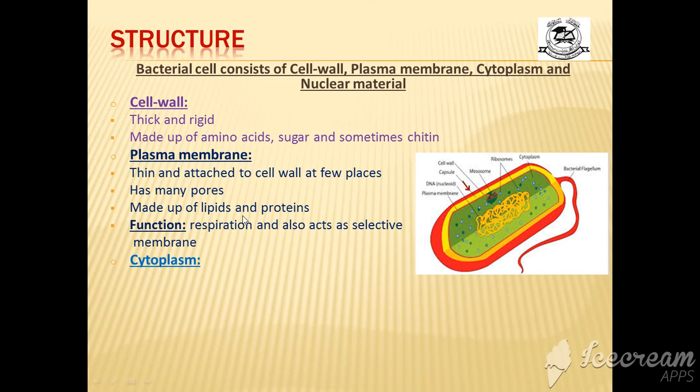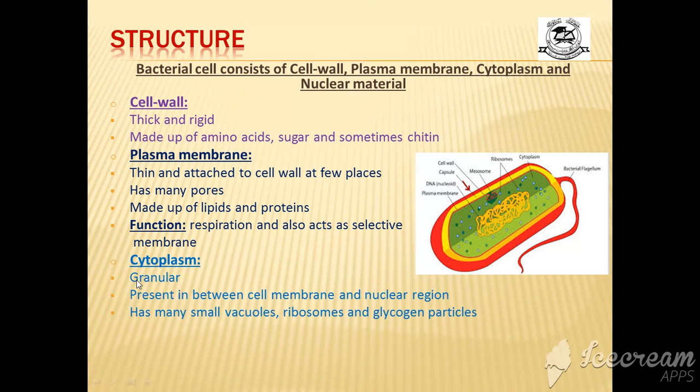Now what about cytoplasm? Cytoplasm, this one. This is granular, present in between the cell membrane and the nuclear region. Between the cell membrane and nuclear region, this whole is cytoplasm. It has many small vacuoles, you can see here, vacuoles, this circular shape, ribosomes and glycogen particles. Next is nuclear material.